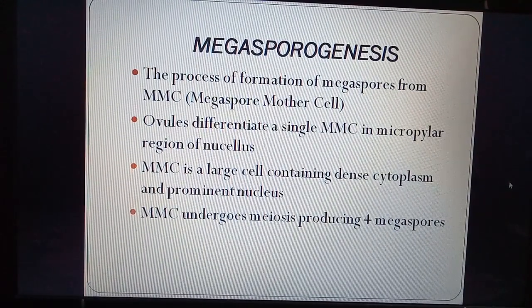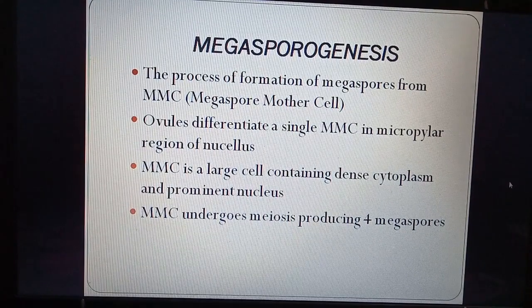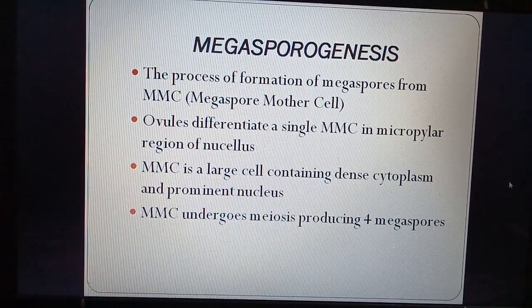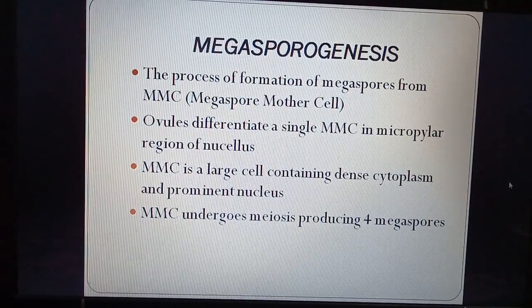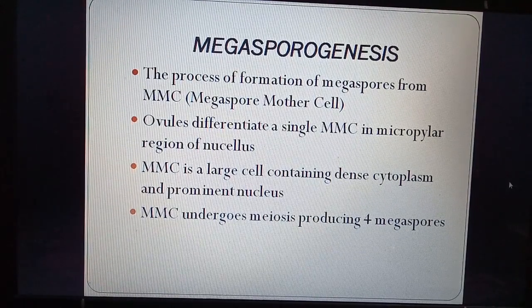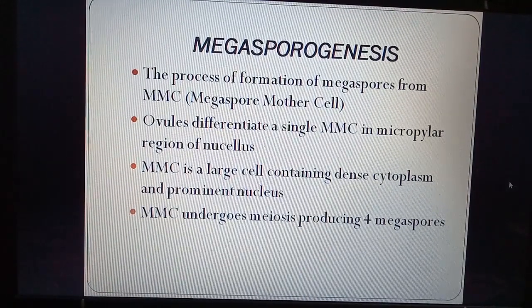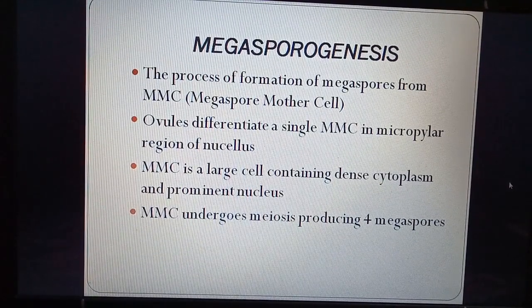The MMC is a large cell and contains dense cytoplasm and a prominent, large nucleus. It undergoes meiosis and produces four megaspores. So the mother cell undergoes meiosis and forms four megaspores.